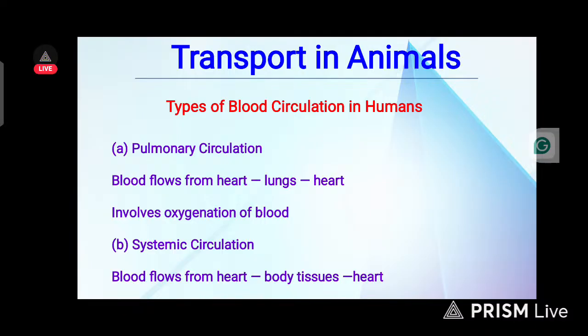Blood flows from the heart to body tissues and back to the heart. Pulmonary circulation involves the flow of blood from the heart to the lung, while systemic circulation involves the flow of blood from the heart to body tissues and back to the heart. That's systemic circulation.